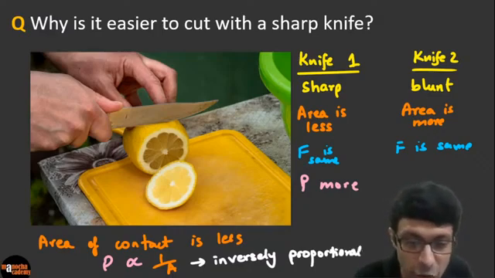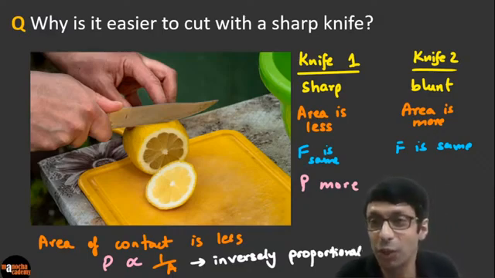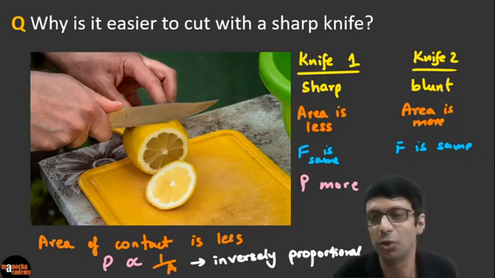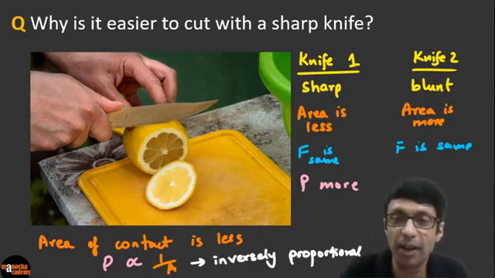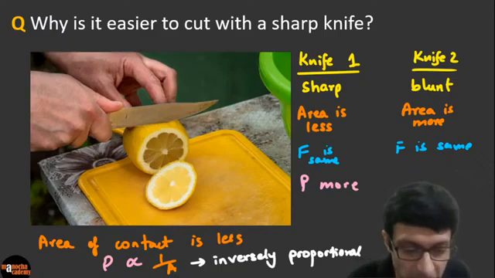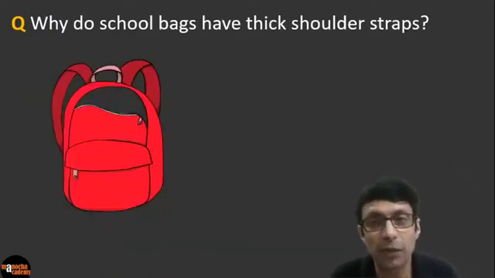Clear? Excellent. So this is why it explains that when you have a new knife or a sharp knife, how easy it is to cut. And when the knife gets old or blunt, then we need to get it sharpened. Okay. Another question, right? And this you guys must have experienced, right?